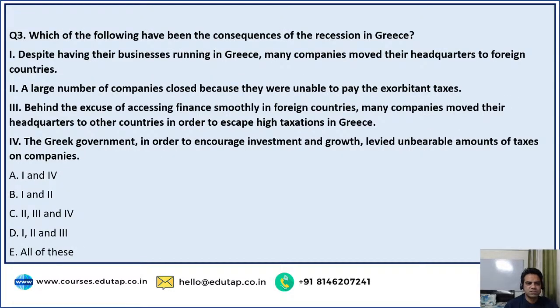Now, question number 3, which of the following have been the consequences of the recession in Greece? This is a factual question that we can find our answer for very easily. So we have to find consequences of recession in Greece. The passage must be based on economy, and it talks about recession in Greece.